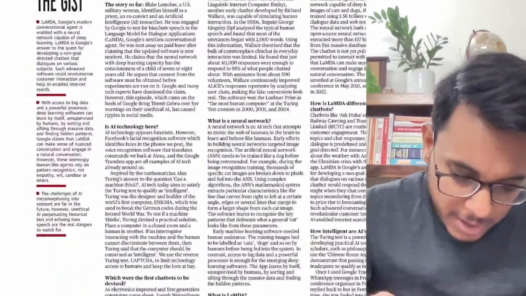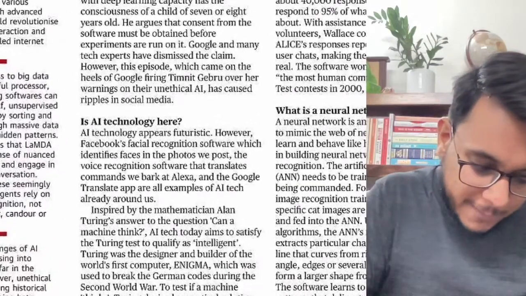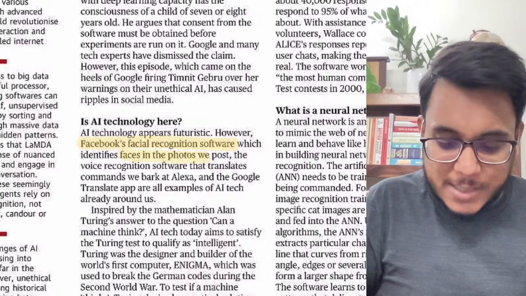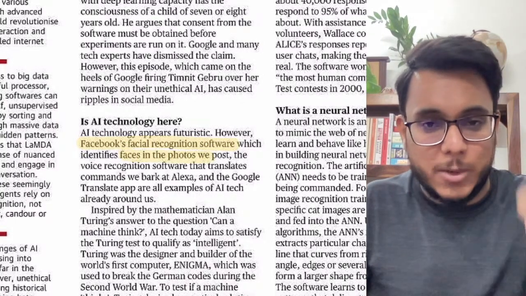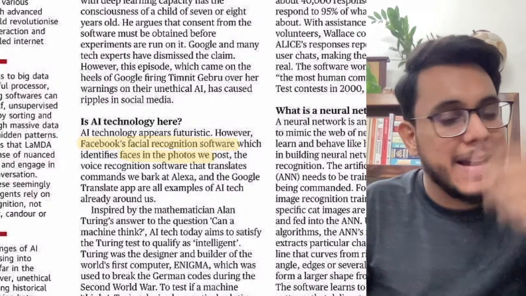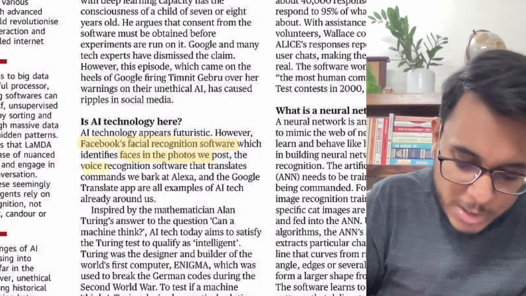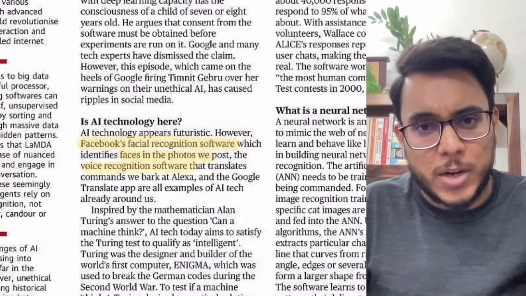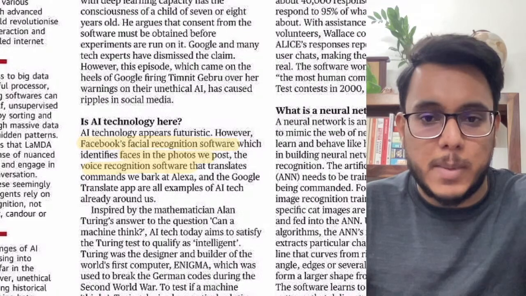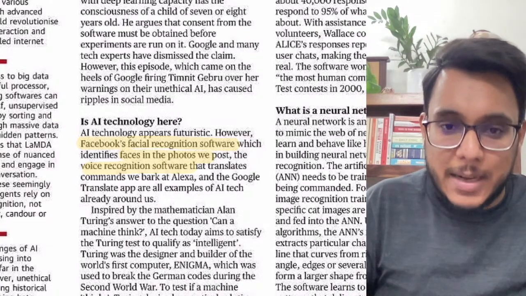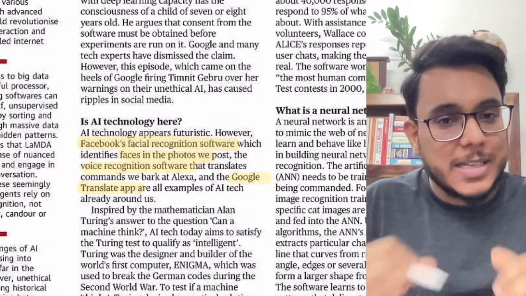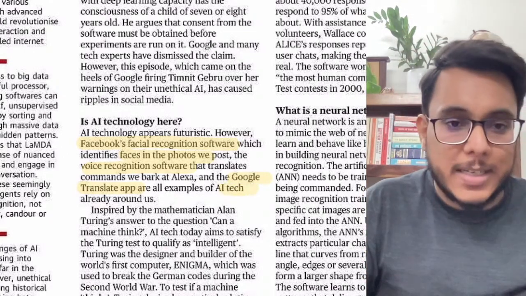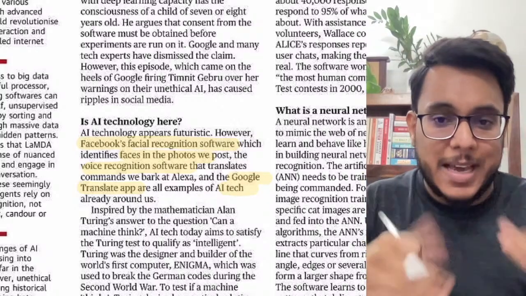And what are these artificial intelligence platforms? For example, Facebook's facial recognition software identifies the faces in the photos that you post and tells you, okay, this is a photo of Mr. X, this is a photo of Mr. Y. It is artificial intelligence. Then the voice recognition software: you give a command to Alexa, it recognizes and understands your command. You say, Alexa, play song, and the song will be played. It is artificial intelligence. Clear? The Google Translate app translates Hindi to Malayalam to Tamil. It is an example of artificial intelligence. So artificial intelligence technologies are around us, and they are evolving.